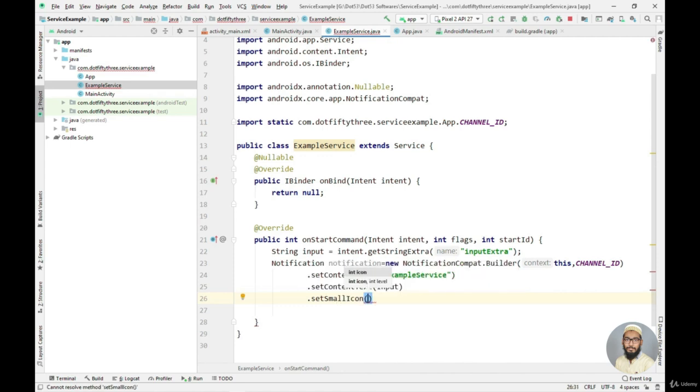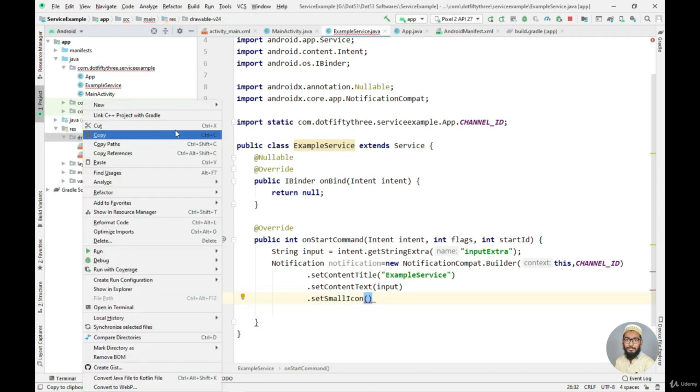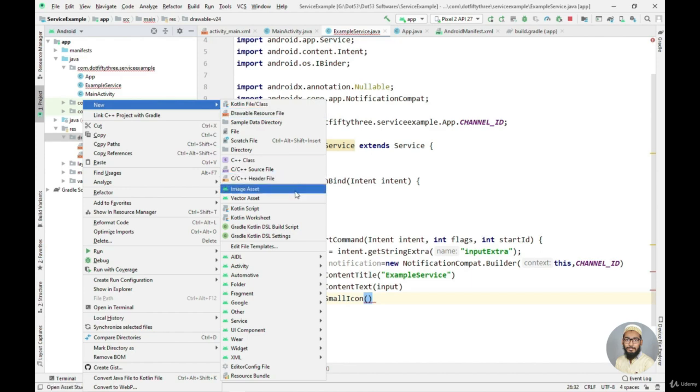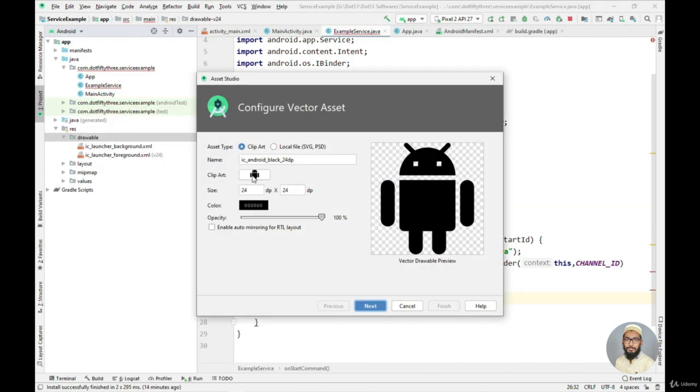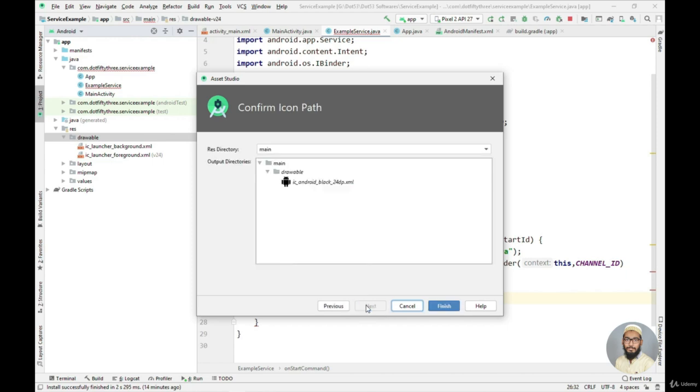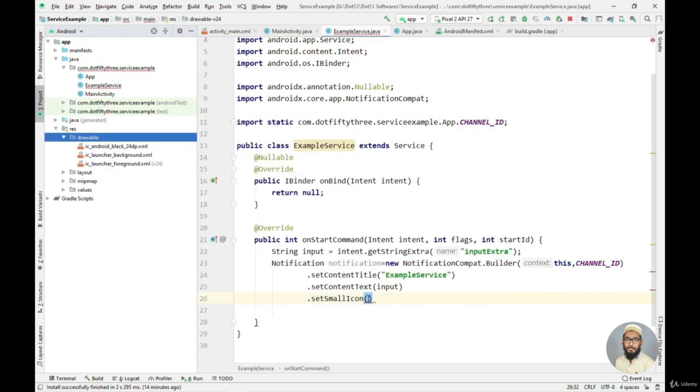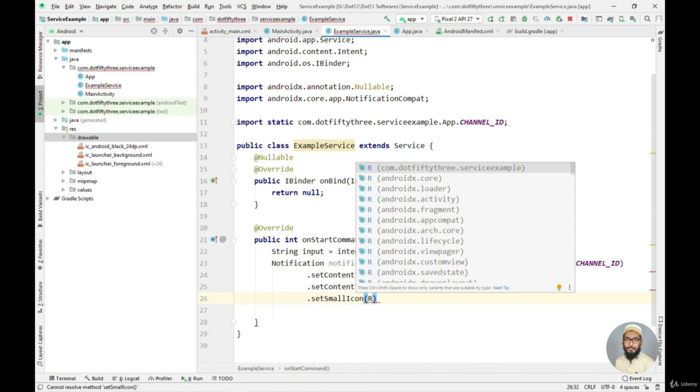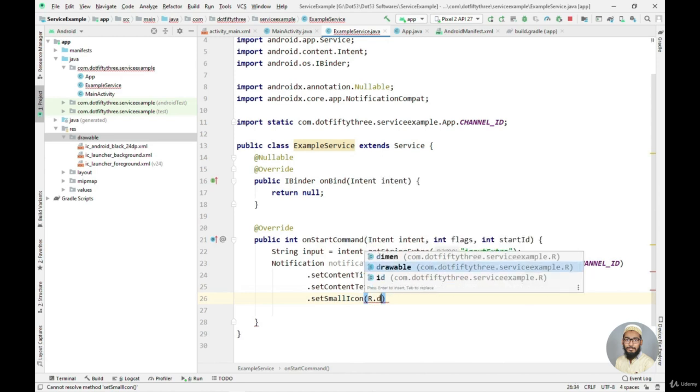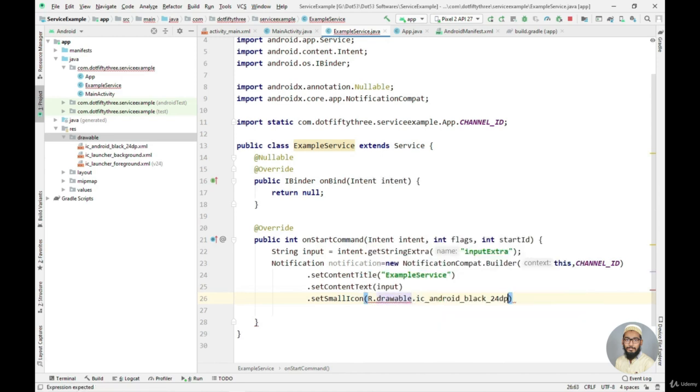But we actually don't have any icon inside our project, so let's just get one for us. So inside this drawable, I just right click on this, and then I'll say vector assets. Let's just put this one. This one looks fine, so I'll just click on next and click on finish. So in order to access that, I will just say R.drawable dot ic android black, and now as you can see right here that our icon is imported. So now let's just put the semicolon at the end.